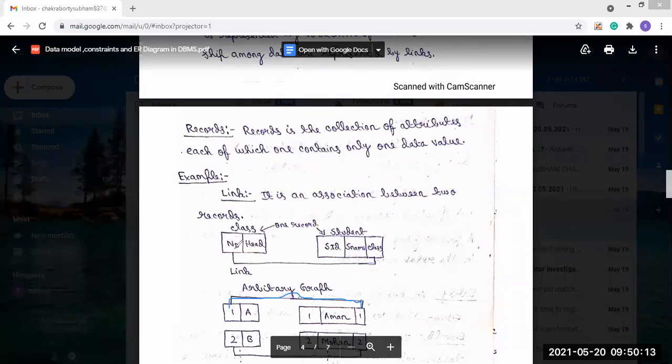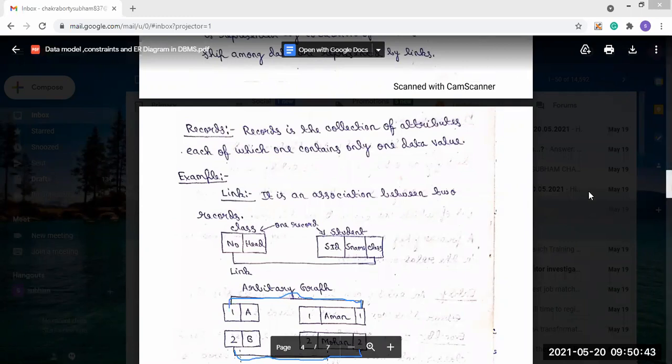So from this we want that the number attribute of class record will be linked to the class attribute of student record. So through this link, we can make the connections or the links. So a link is basically of this type; we can say it is the association between two records.